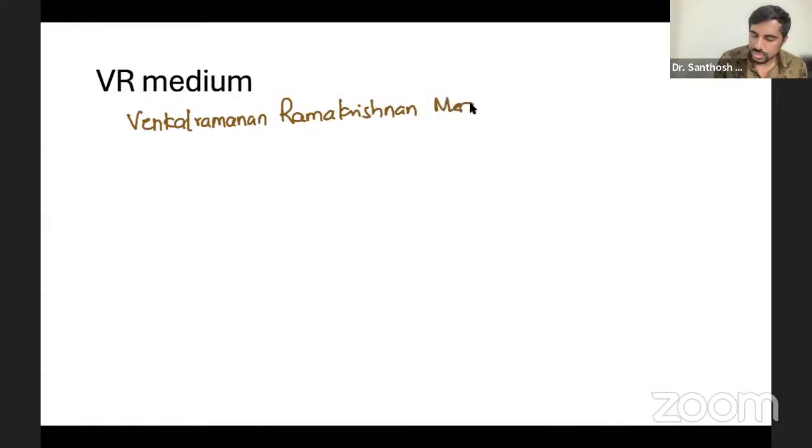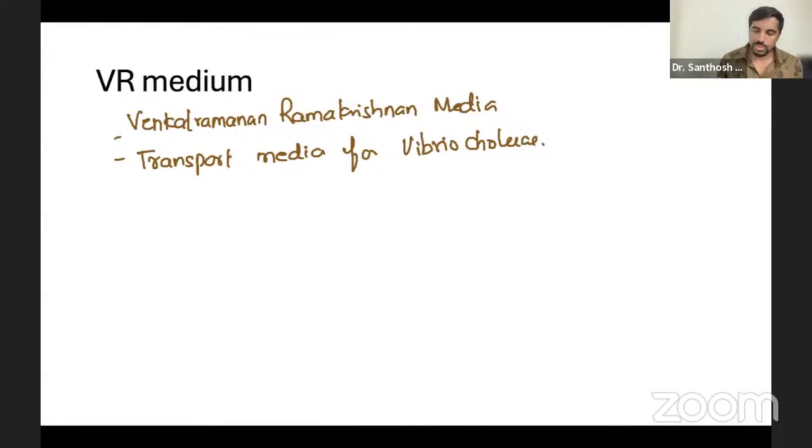First you write this first point, and then you're going to write, this is the transport media for your Vibrio cholerae. Okay, transport media. So in this media, what happens? It is only for viability of the bacilli, viability of the Vibrio. No multiplication.